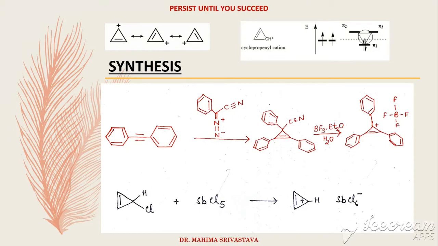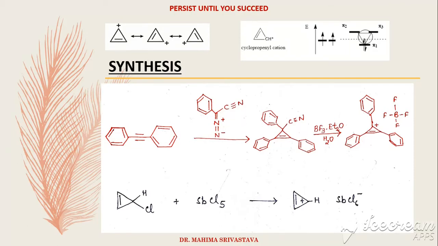The first step shows the reaction of phenyl diazoacetonitrile with diphenyl acetylene, which gave 1,2,3-triphenyl-2-cyclopropene nitrile. That has been shown in the first step of this reaction.